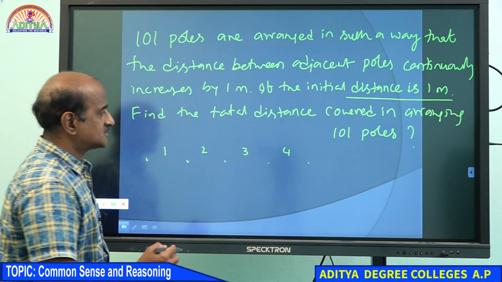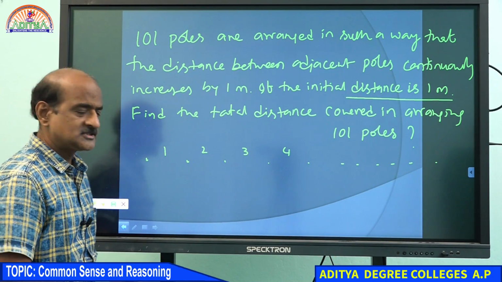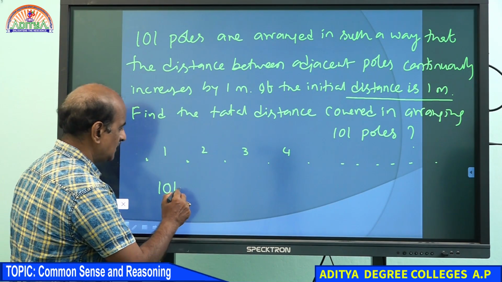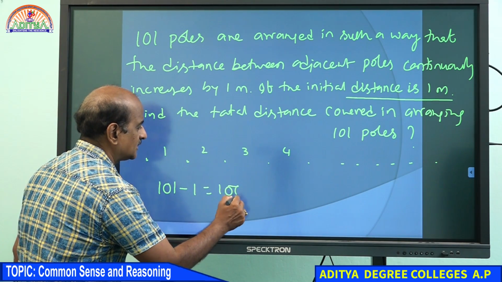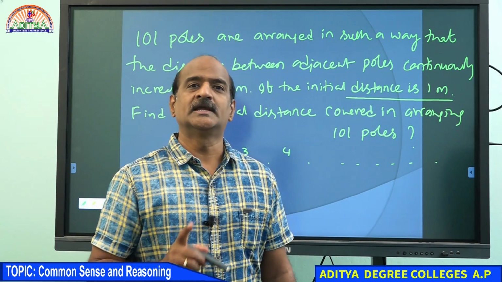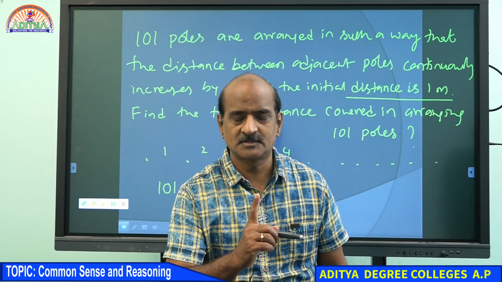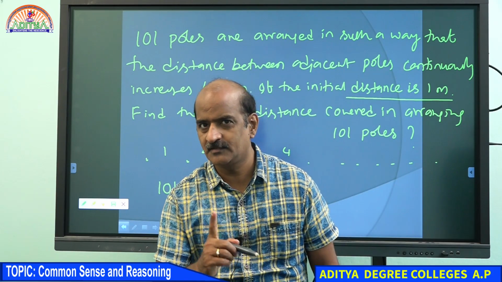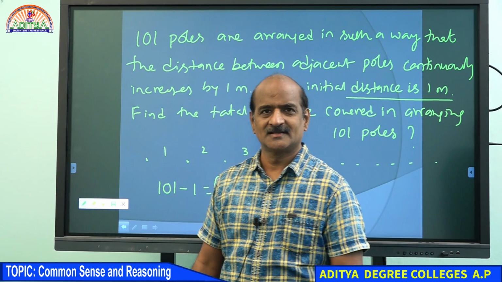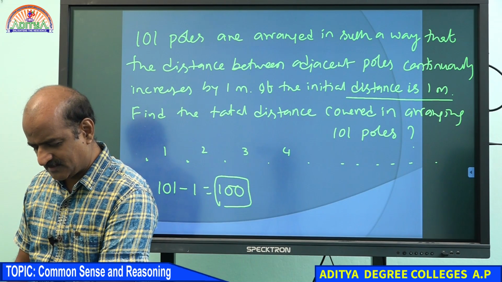You understand that? Student, how many poles are there? We have 101 poles, which means how many segments do we get? We get 100 segments, starting from 1, 2, 3, 4, like that. How many do we get? We get 100. Student, do you understand why I said 100?